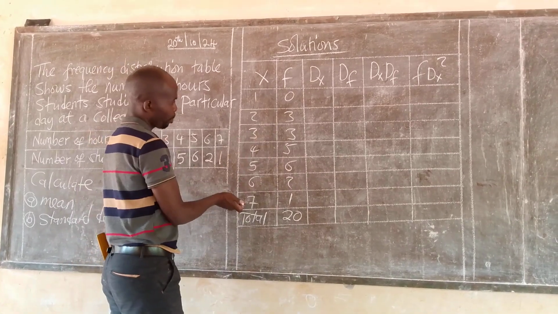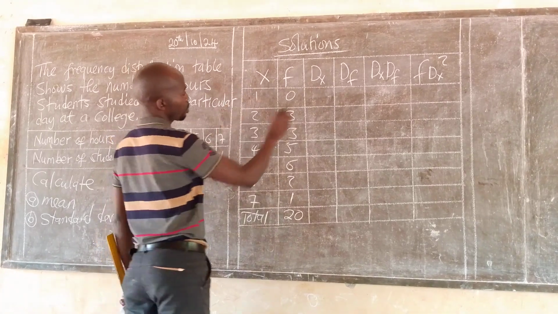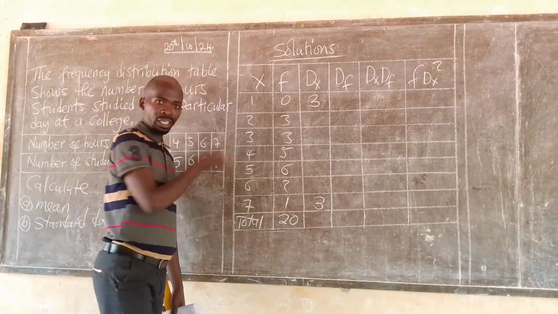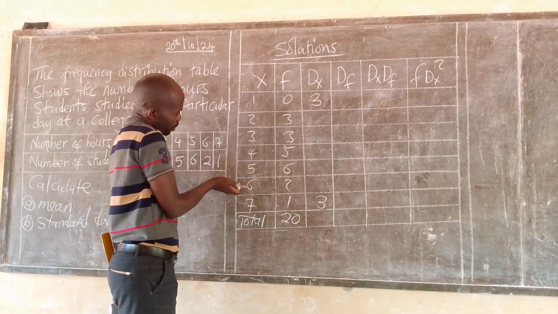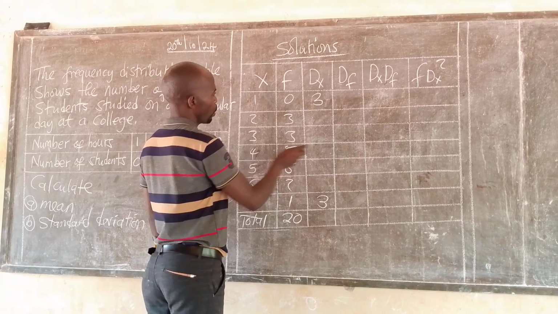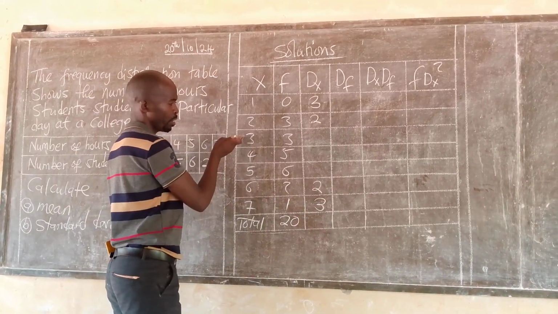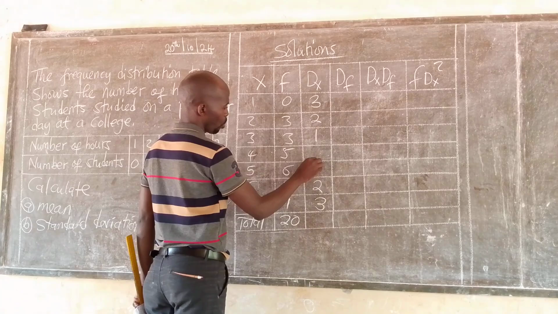As usual, we start by subtracting the data. 7 minus 1 gives us 6. Then 6 divided by 2, we have a 3. You share that equally to the terms that you subtracted. Then we go 6 minus 2, that is a 4, divided by 2, we have a 2. 5 minus 3 is a 2. Divide that by 2, you have a 1.